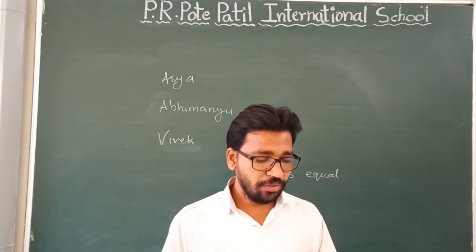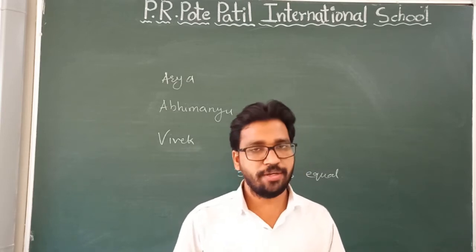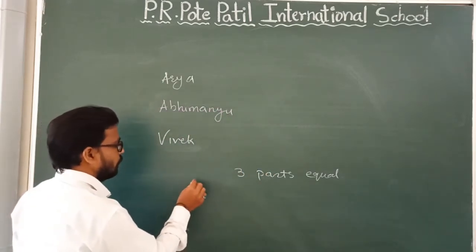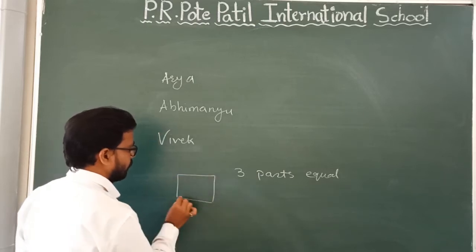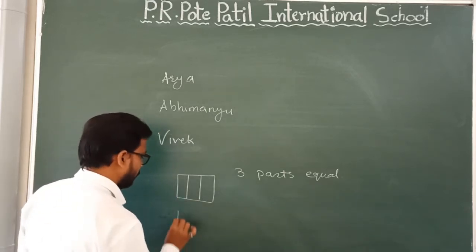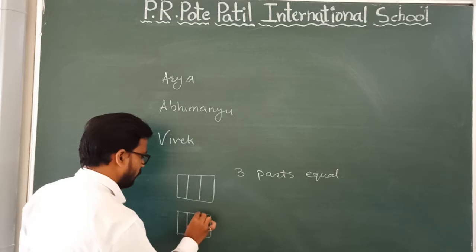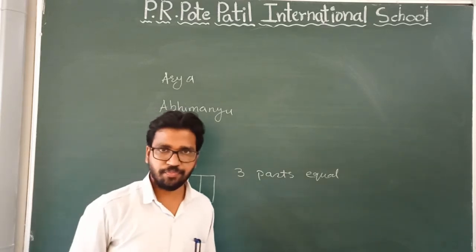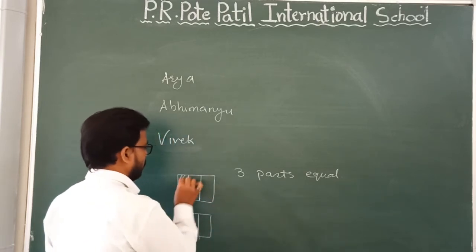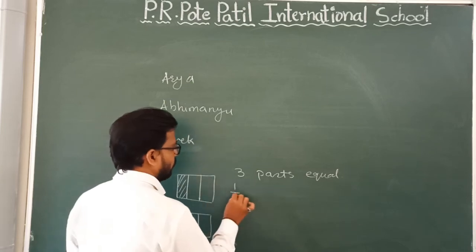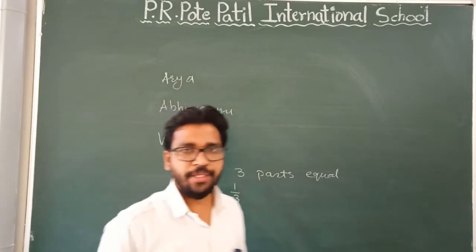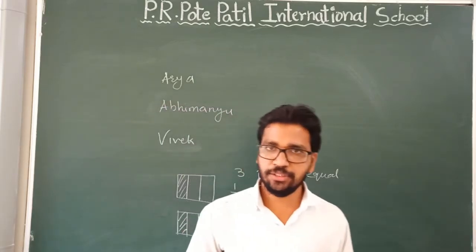And the next question is: what part of a sandwich will each boy receive? Now, each boy receives how many parts? Three equal parts are there. Suppose one sandwich is there, and three equal parts are there of one sandwich, and here also three equal parts of one sandwich. So each boy gets 1/3 part of each sandwich.